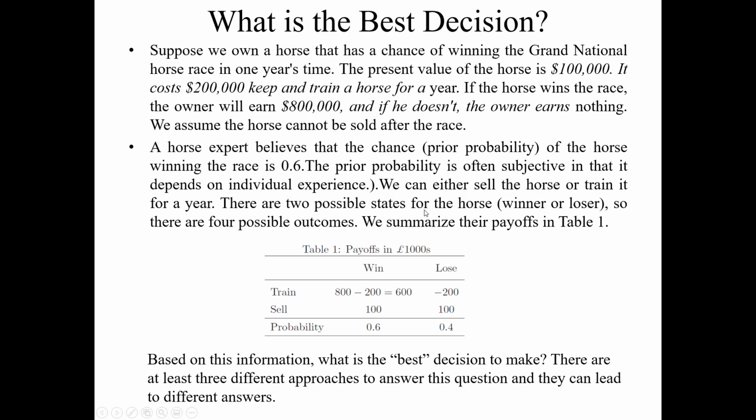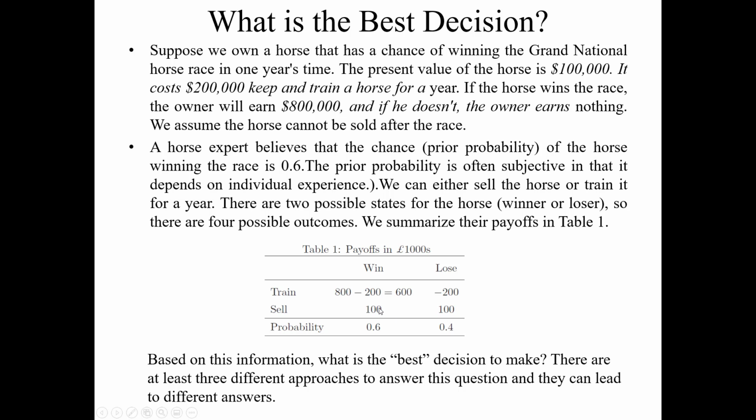There are two possible states for the horse, win or lose. In this example, as I already discussed, maybe you have more states, but in this specific question, there are 2 states, win or lose. So there are 4 possible outcomes. What kind of 4 possible outcomes? We summarize their payoff in table 1. So you can see this.